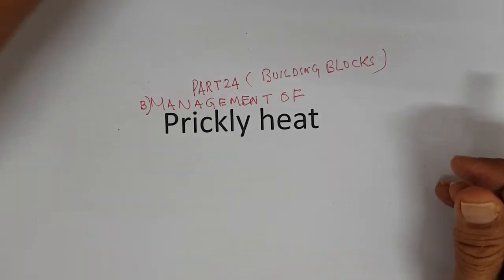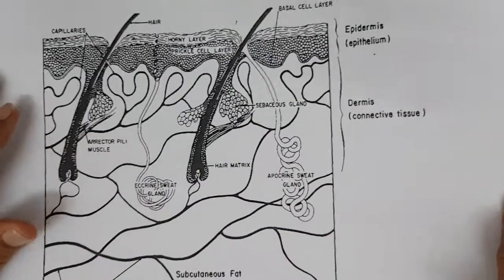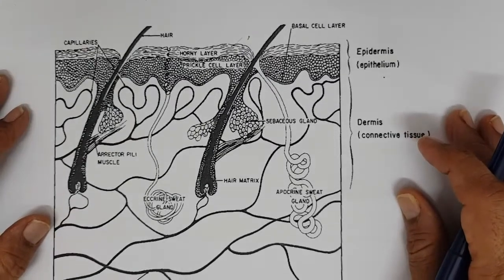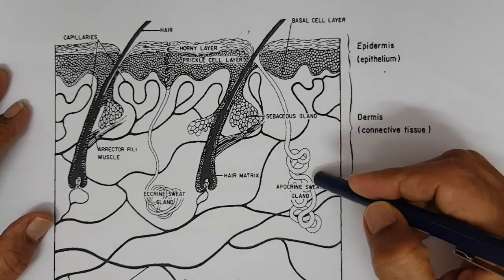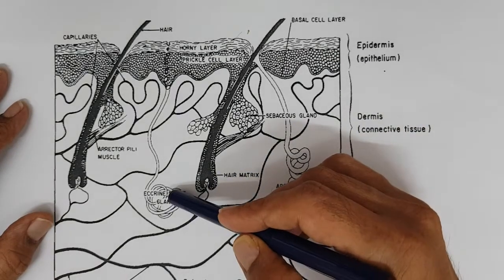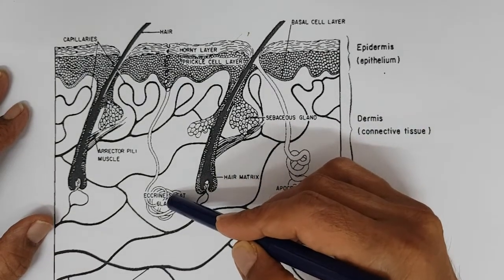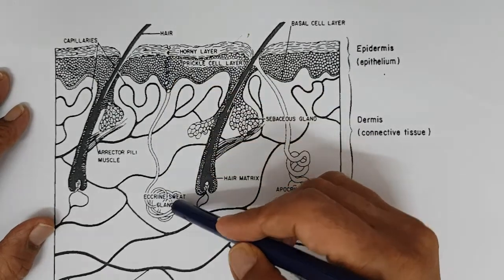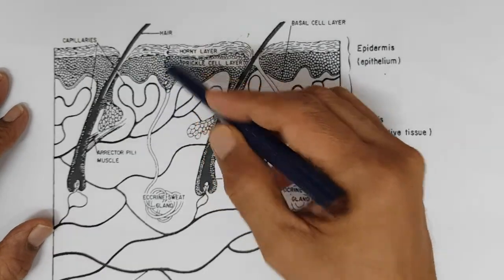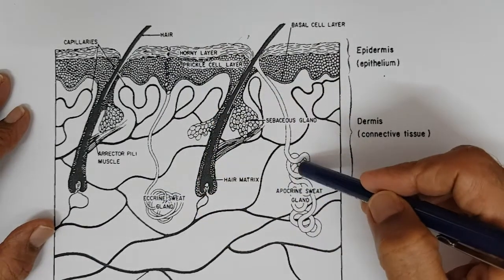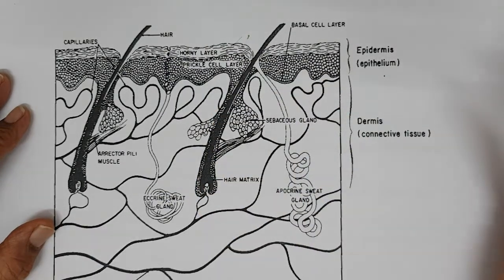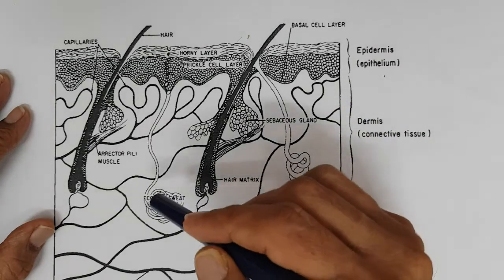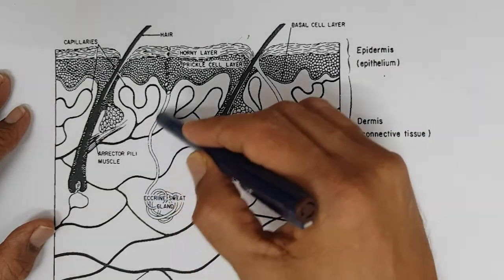Now we know how prickly heat is caused. There is the apocrine sweat gland and the eccrine sweat gland. The eccrine sweat gland is there from the time of our birth. It's the regular sweat. The apocrine gland is formed only after puberty. Now we are concerned about the eccrine sweat gland.